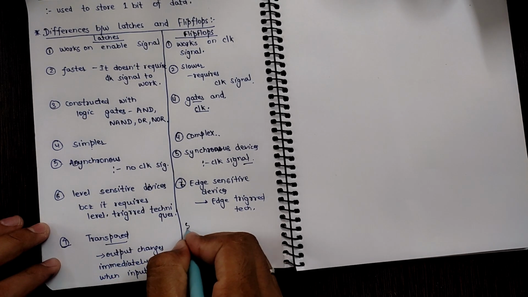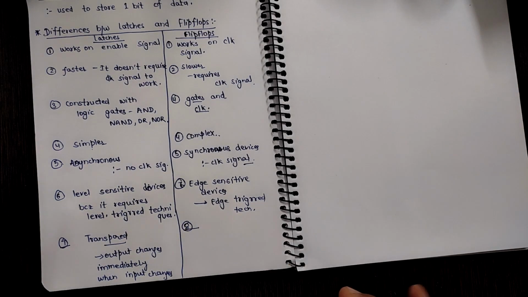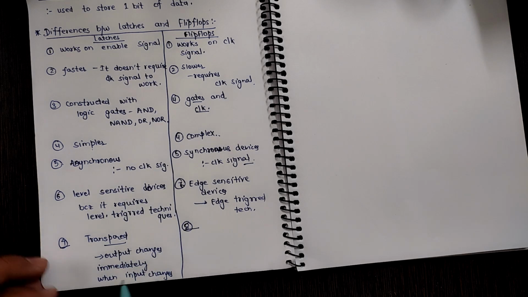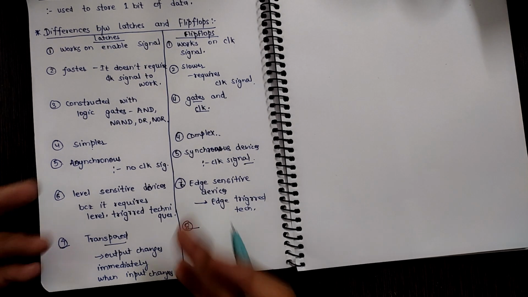The difference is that with latches, if we change the input, the output changes immediately. But when talking about flip-flops, when the clock signal goes from low to high or from high to low, it will cause the flip-flop either to change its output or retain it, depending upon its input signal.